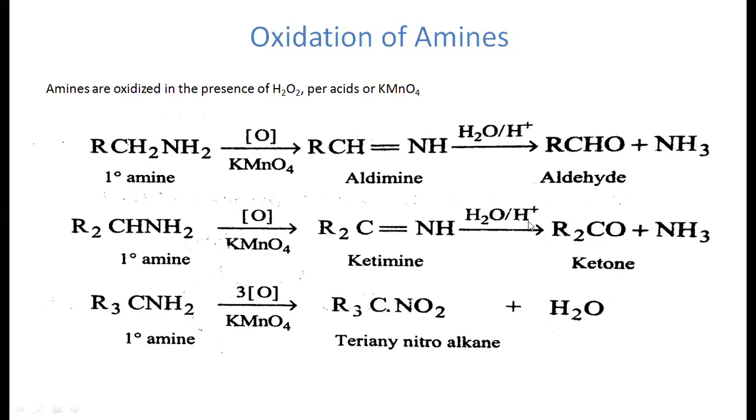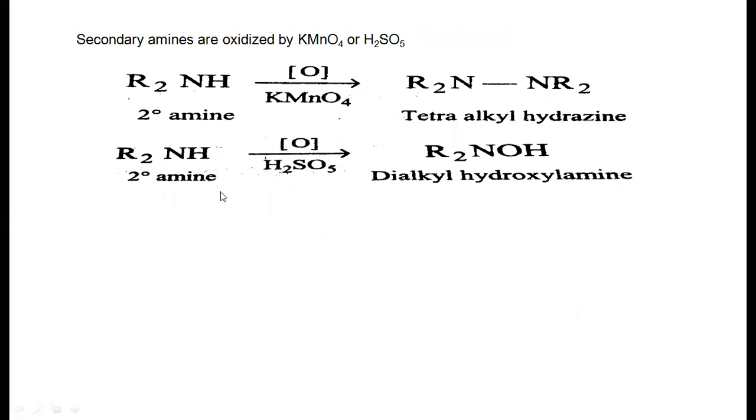So here this is also a primary amine, but this carbon is connected with 3 alkyl groups, and on further oxidation it produces the tertiary nitroalkane. So like this, primary amines on oxidation produce aldehydes, ketones as well as nitroalkanes. Secondary amines on oxidation produce the hydroxylamines, or sometimes, when reacting with potassium permanganate, they produce the hydrogen.